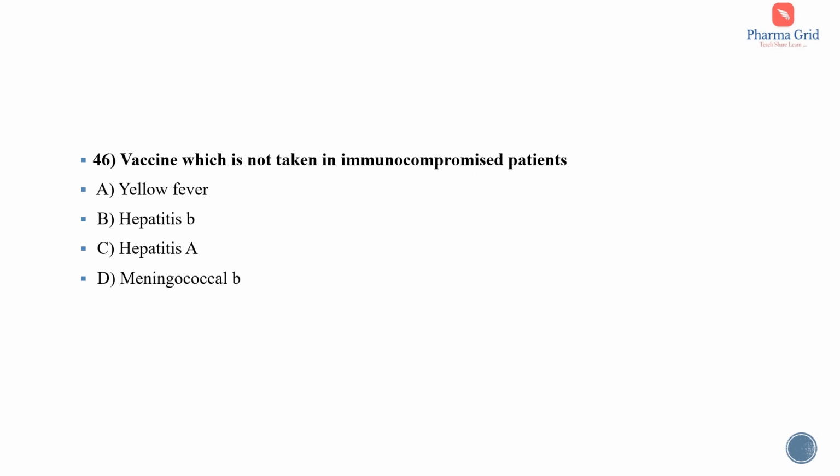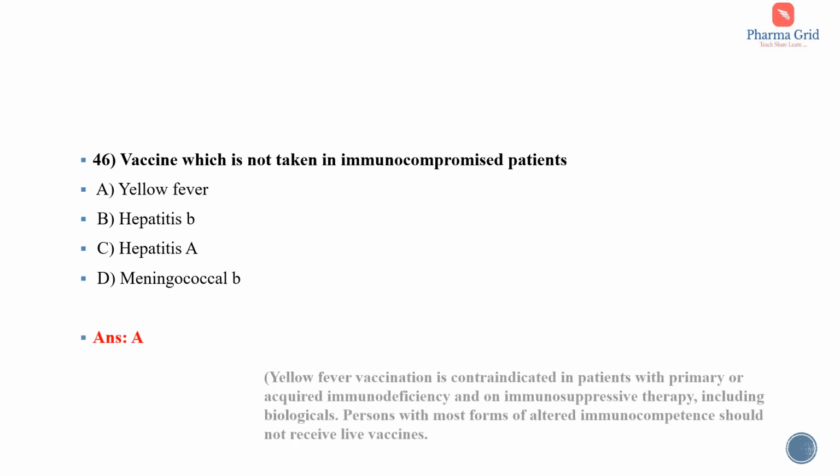Vaccine which is not taken in immunocompromised patients. The options are yellow fever, hepatitis B, hepatitis A and meningococcal B. So here the correct answer is option A, that is yellow fever.